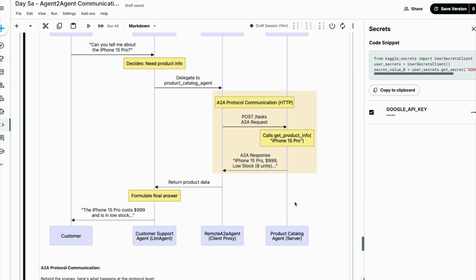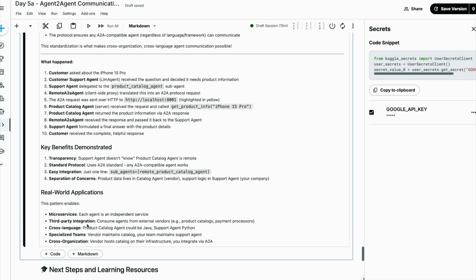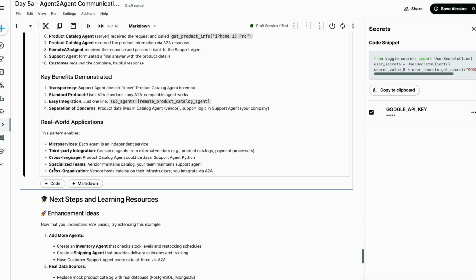This agent returned the product information from here to the remote agent via the A2A response. Now this remote agent received the response and passed it back to the support agent. The support agent formulated the final answer with the product details and then returned that response to the customer. So now the customer received the complete helpful response. You have a lot of real world applications here, like microservices, third-party integration, cross-language, specialized teams, cross-organization. These are all real world applications.